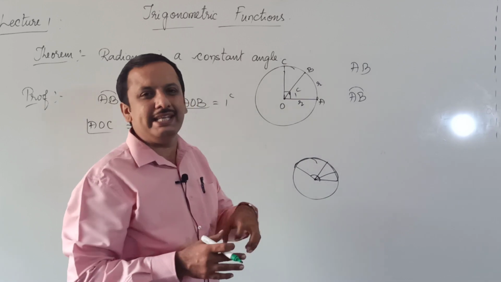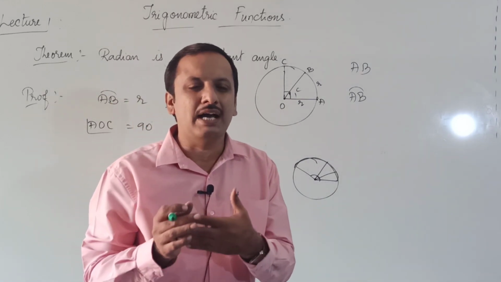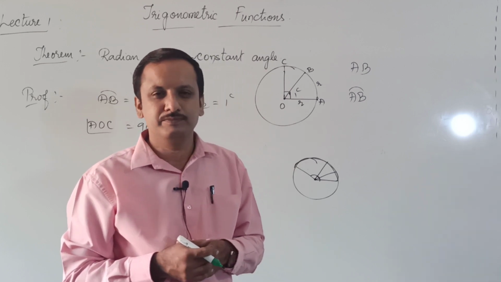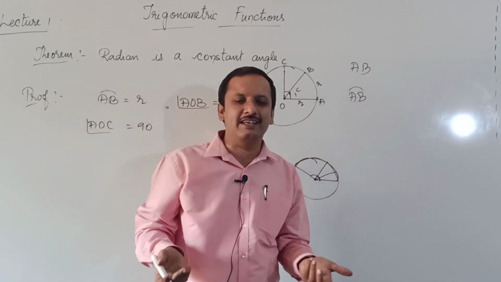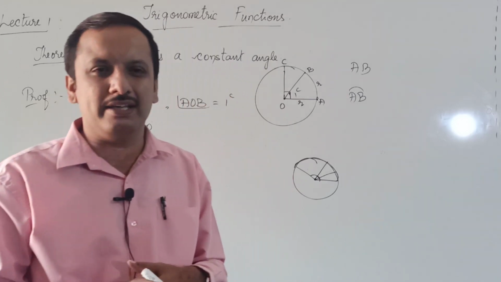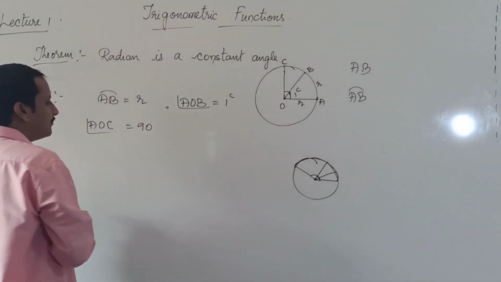So as we increase the angle, the arc length also increases proportionally, and vice versa. That is, if I increase the arc length, then the angle increases, and as I increase the angle, the arc length also increases. They increase proportionally. Okay, so